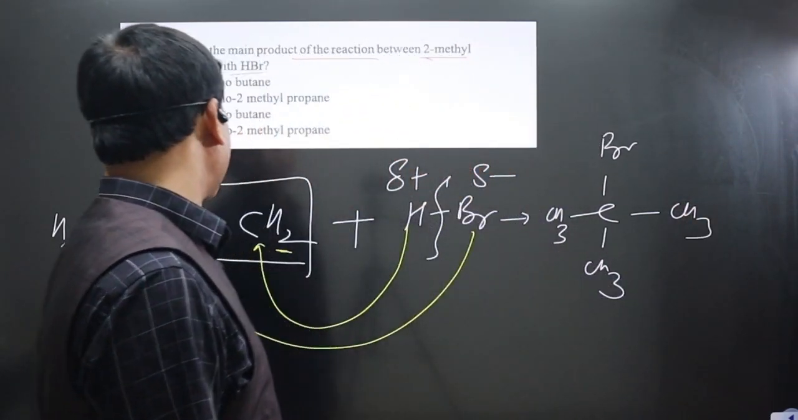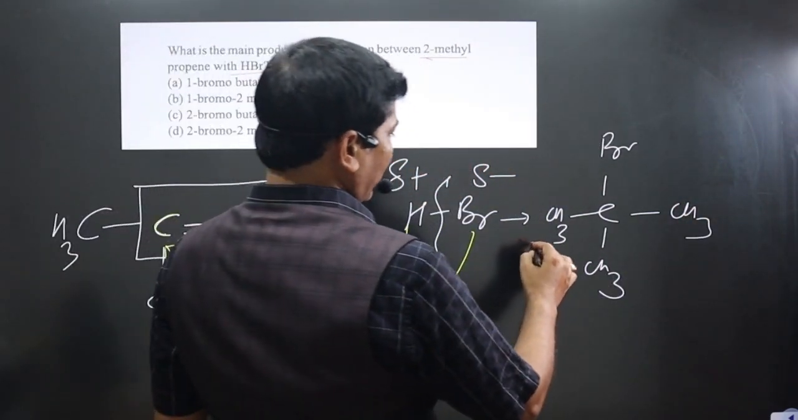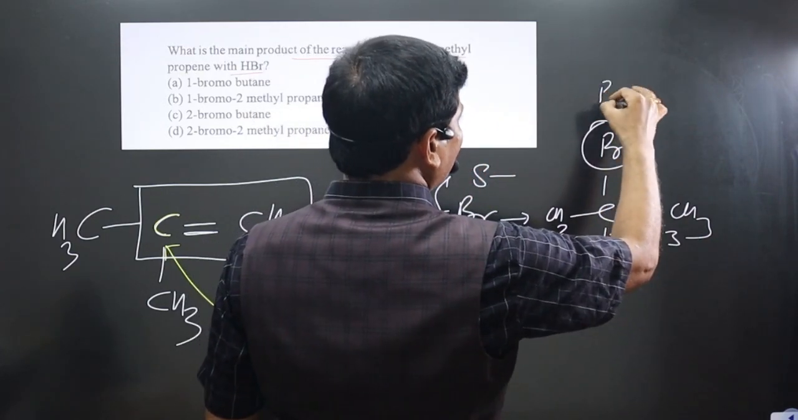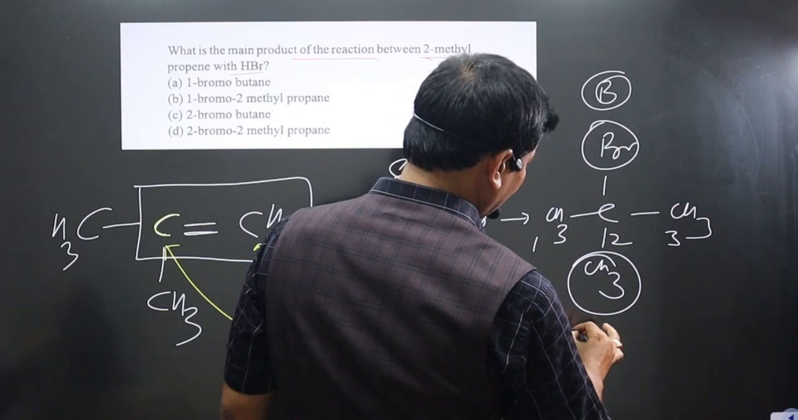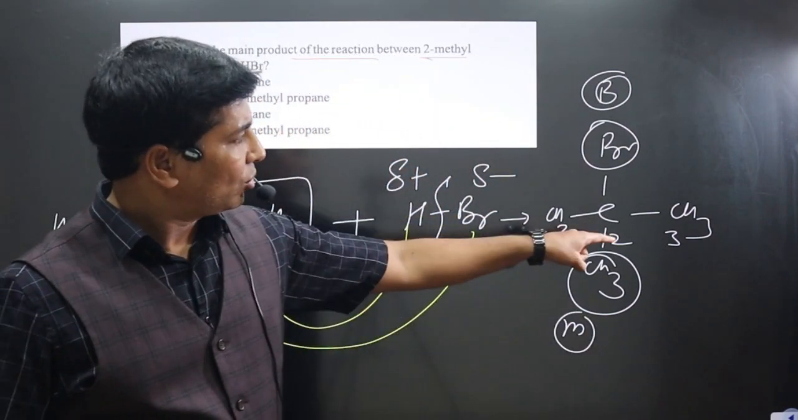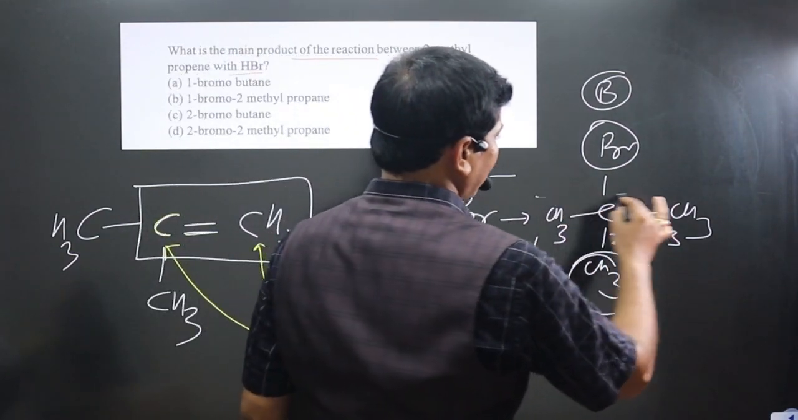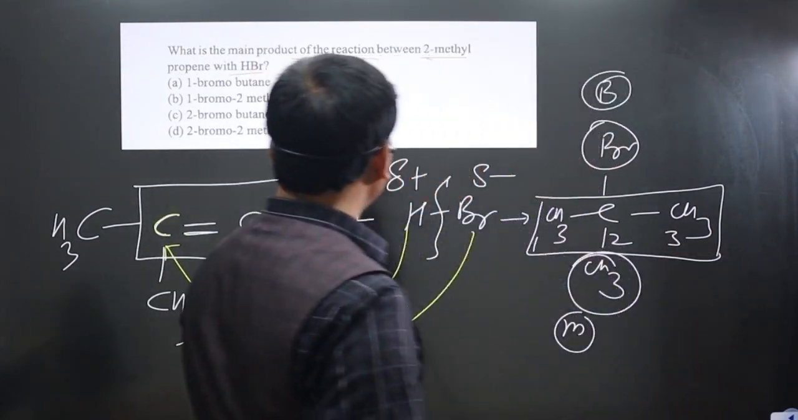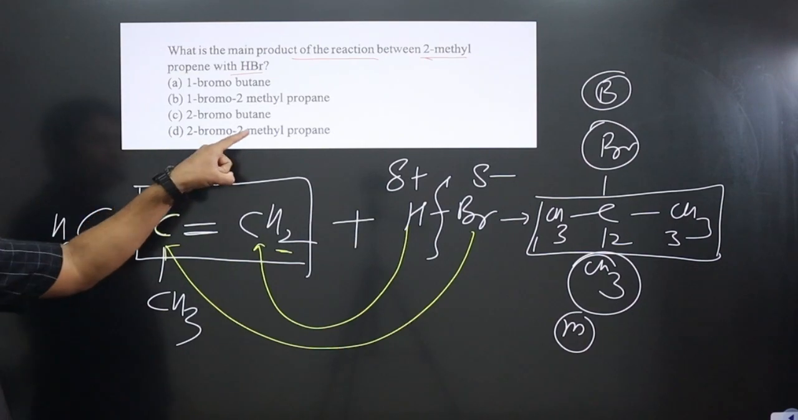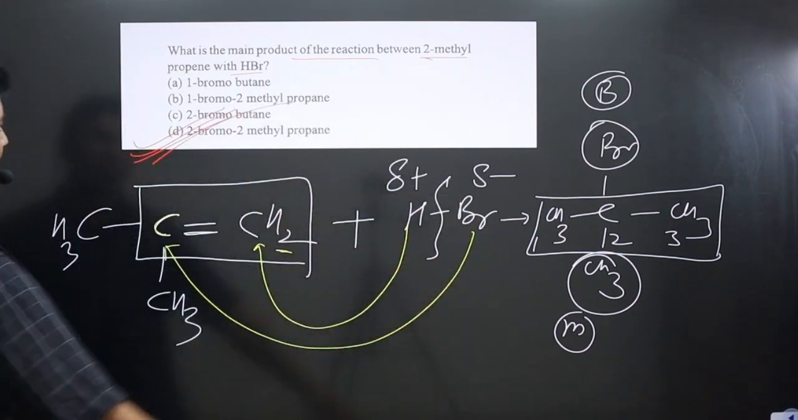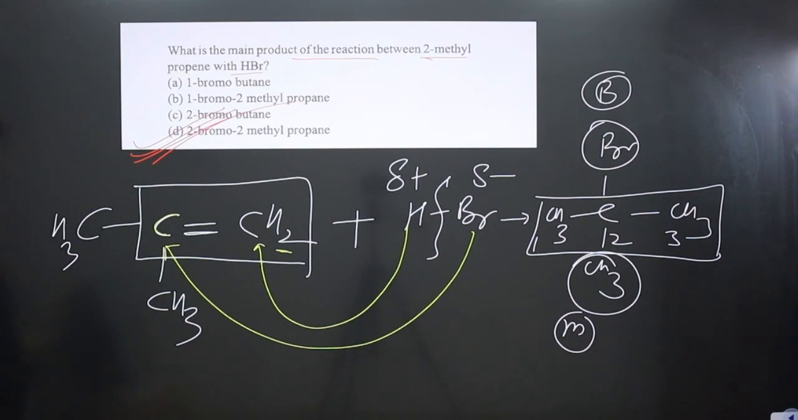If we go for the nomenclature, you can see we have the parent chain 1, 2, 3 there. This is bromo, starting from B. This is methyl, starting from M. So the name will be 2-bromo 2-methyl propane. This is the parent chain. 2-bromo 2-methyl propane is there. Any such option you can see, 2-bromo 2-methyl propane. Option D is correct. 2-bromo 2-methyl propane.